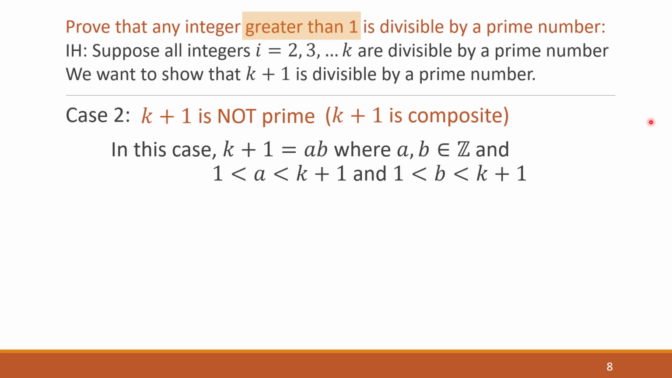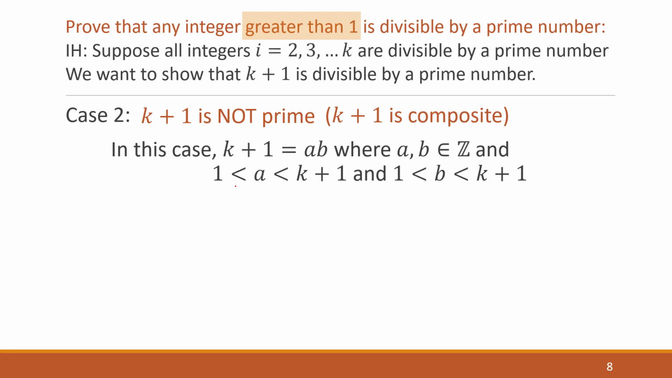So this is the definition of composite. If we say k plus 1 is composite, then we're saying it must equal a times b, where a and b are integers, where a is between 1 and k plus 1, and b is between 1 and k plus 1, right? Because the definition of prime is it's only divisible by 1 and itself. So if it's not prime, if it's composite, it's got to equal two numbers multiplied together that aren't just 1 and itself.